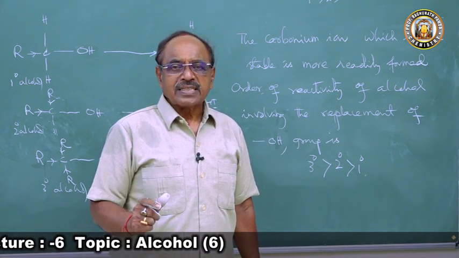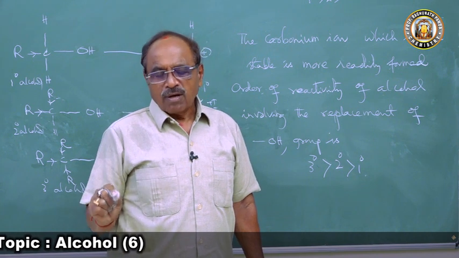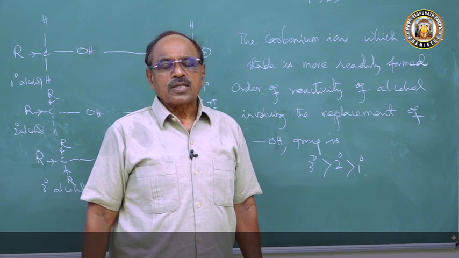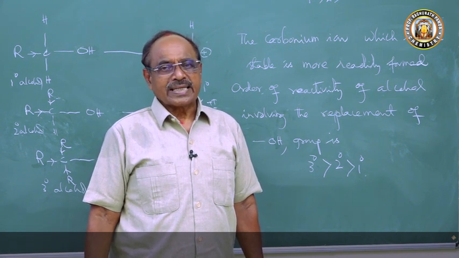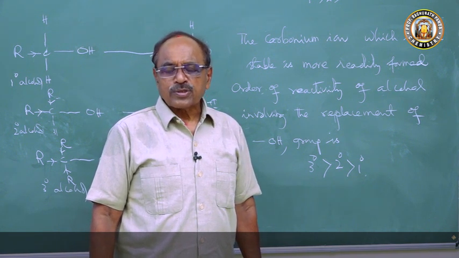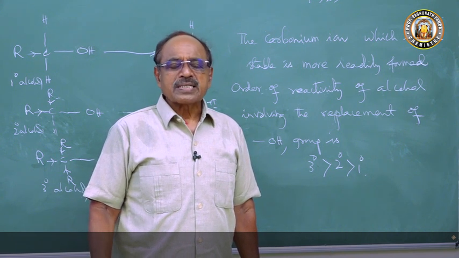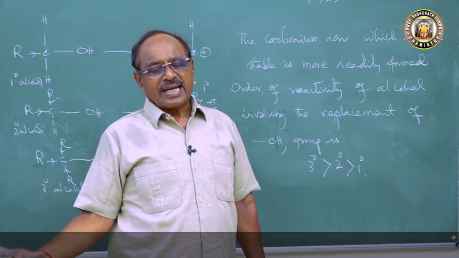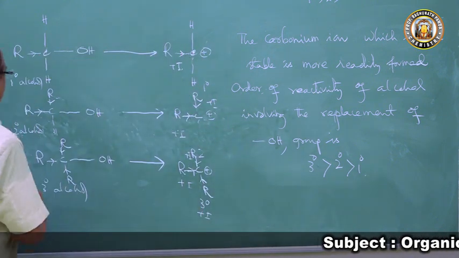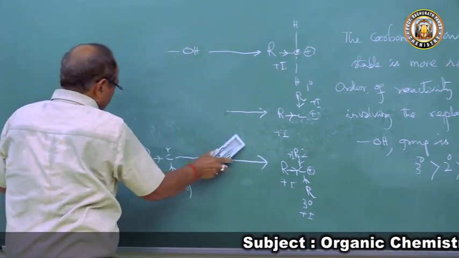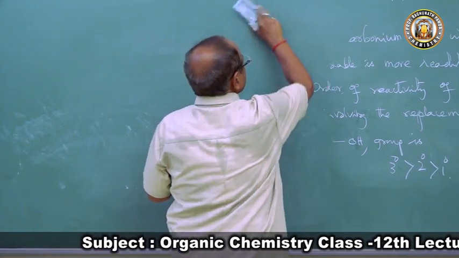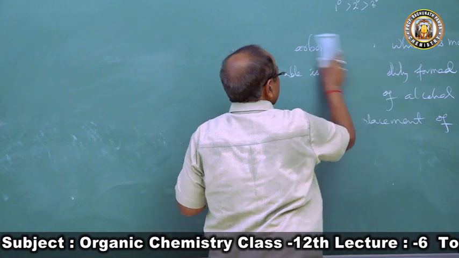So the order of reactivity of alcohol involving the replacement of OH group is 3 degree more reactive than 2 degree more reactive than 1 degree. So all the reactions that take place involving the replacement of OH group, either in presence of an acid or in presence of a metal catalyst and high temperature, these reactions can be possible. So these tertiary alcohols are more reactive. In reactions involving hydrogen atom, the primary alcohol is more reactive than secondary alcohol, more reactive than tertiary alcohol.